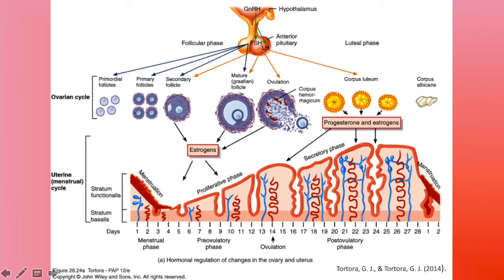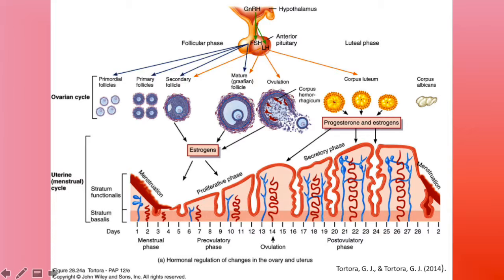The final phase of the cycle is the post-ovulatory phase, and this is the time between ovulation and the onset of next menses. In the ovary, the corpus luteum cells are formed under the influence of luteinizing hormone. The corpus luteum secretes progesterone and estrogen, relaxin and inhibin. The progesterone and estrogens promote the growth and coiling of the endometrial glands and thickening of the endometrium, preparing the uterus for a fertilized ovum.